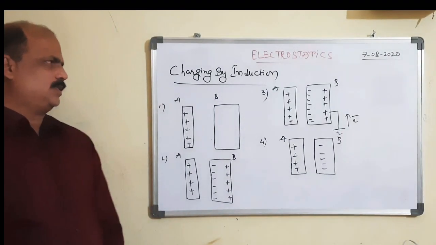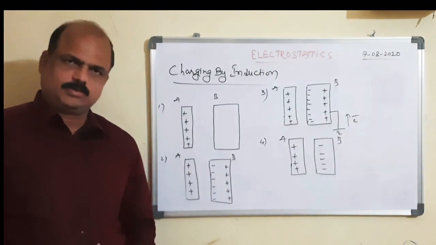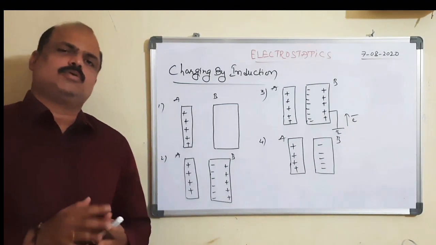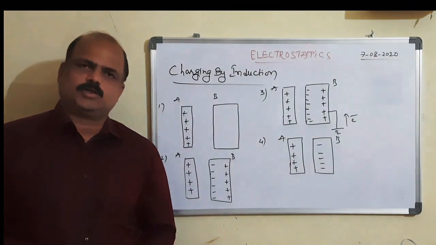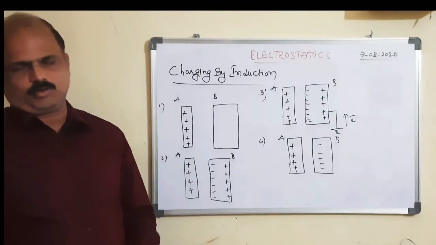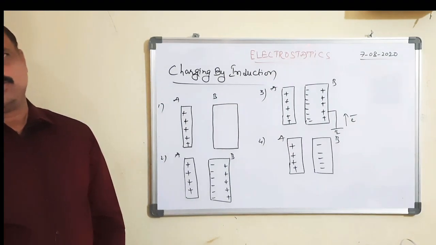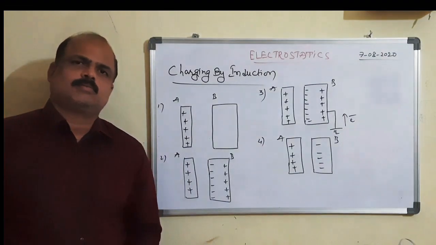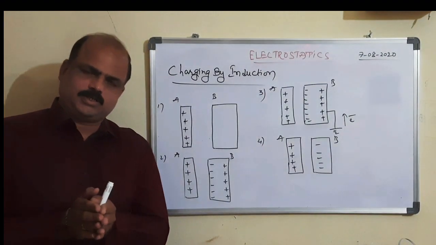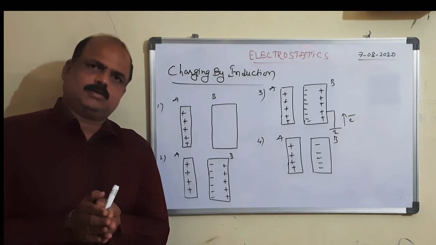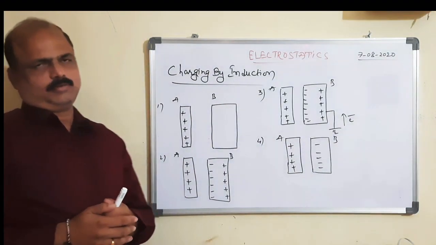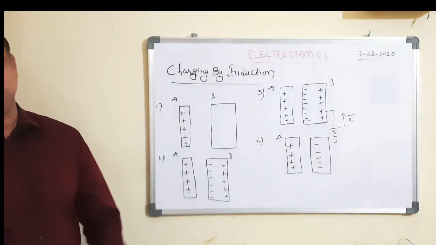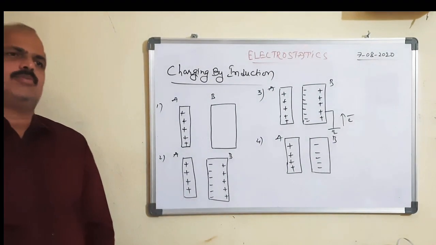In the previous class, we discussed friction and conduction. Friction means whenever two bodies are rubbed together, there is a transfer of electrons from one body to another body, due to which both bodies get charged. Conduction means keeping two bodies in contact with each other, then we can produce similar charges on the second body. Conduction charges the body with a similar charge.